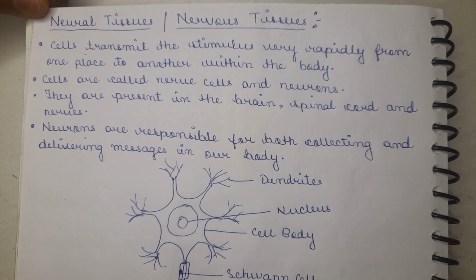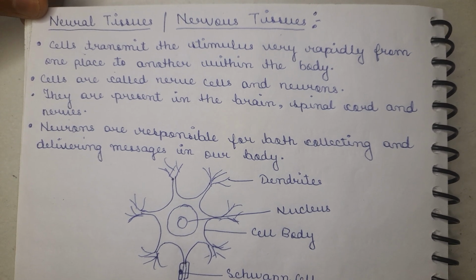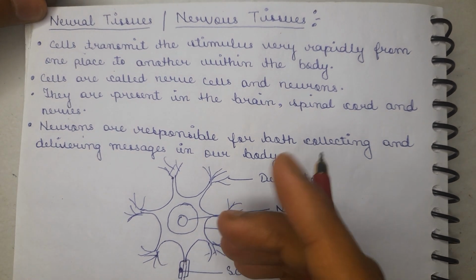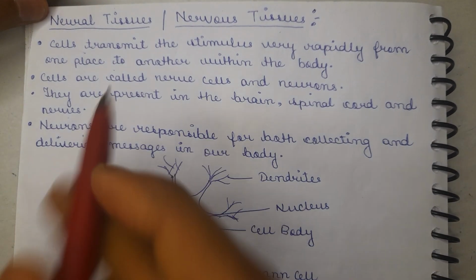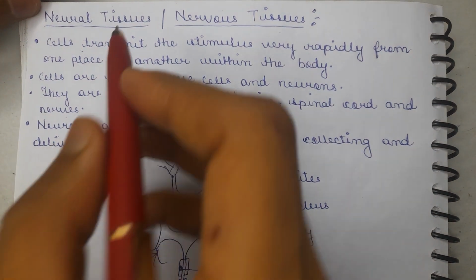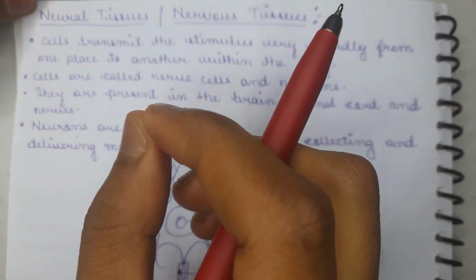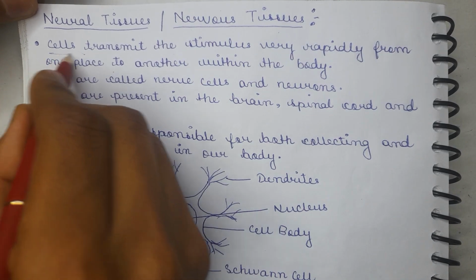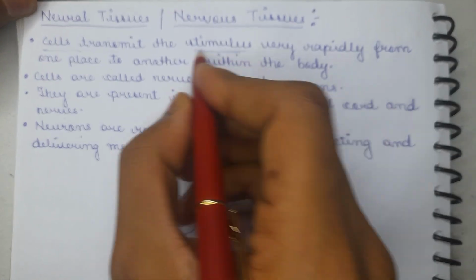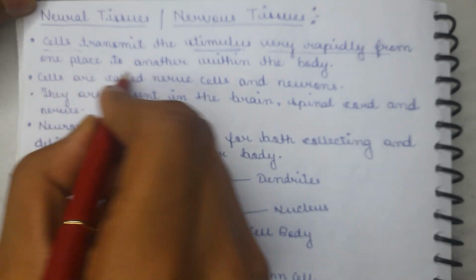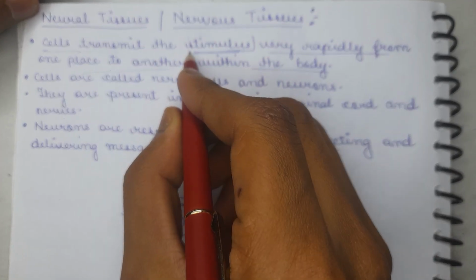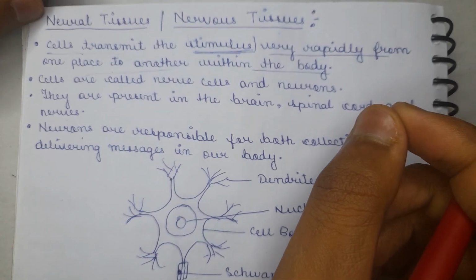Hello everyone, in this video we are going to learn about the neural tissues and the nervous tissues. First of all, why are these neural tissues and nervous tissues important? Basically, the cells are so specialized because they become stimulated, and the cells of these neural tissues transmit the stimulus, basically the message, very rapidly from one place to another within the body. What does the term stimulus mean? These are mainly the messages.